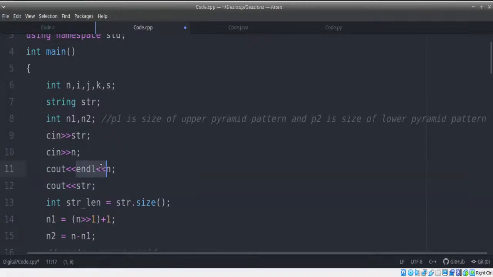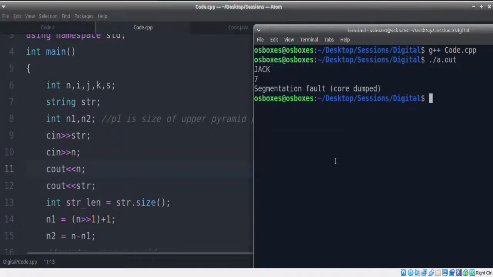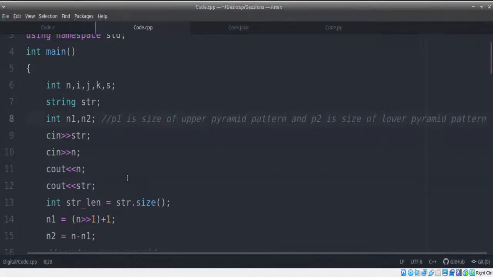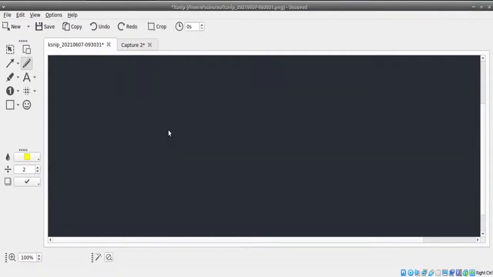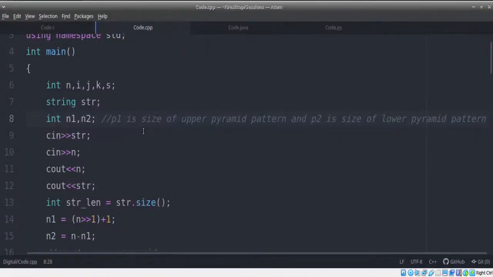Let's do the opposite. Let's print the number first. Don't worry. Now let's run this. I'll give Jack first and then the number. Now I'm getting an error. This shows that you're getting an error when you read the number. Now look back at the concept that I stated: whenever you read a number and press the enter key, it will be considered as a part of the string or something like that. So how can I solve this problem? Can you guys think about this? I'll give you just 30 seconds. Let's see.